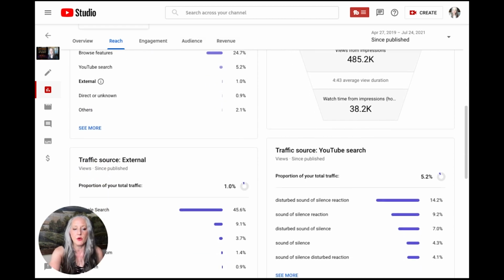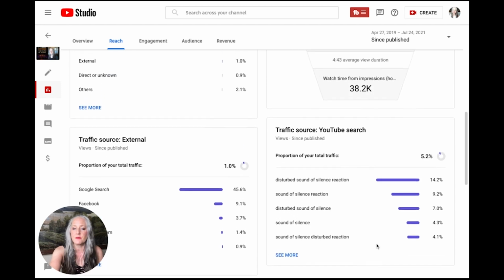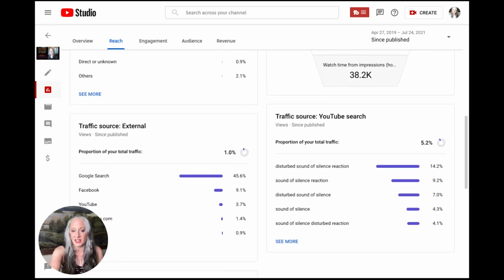All right, so we're going to keep going. And then it kind of does break it down. It looks like the views that I do get are from Google search, a little bit of Facebook, YouTube, other things. And then here is the traffic from other channels or other reactions.